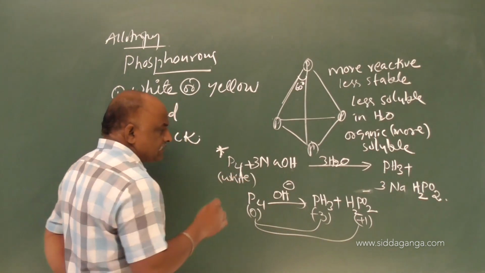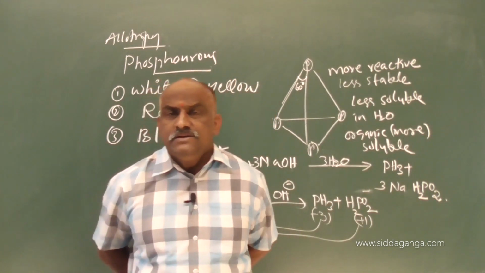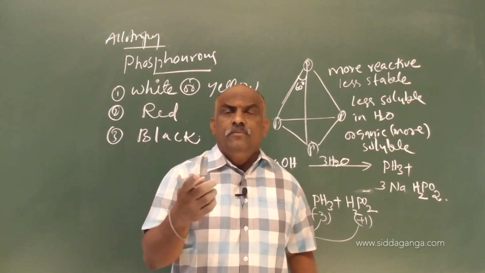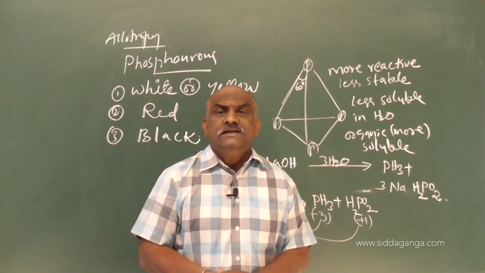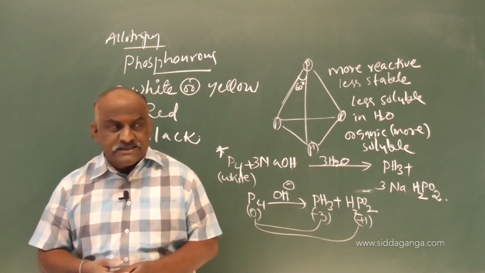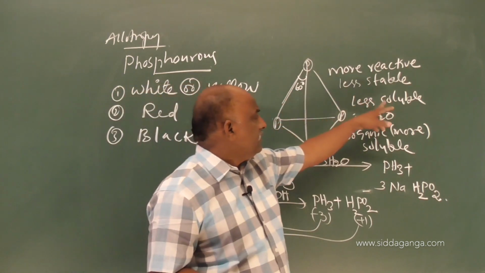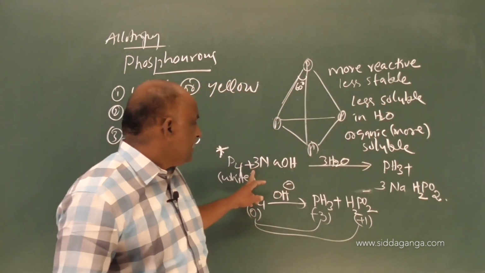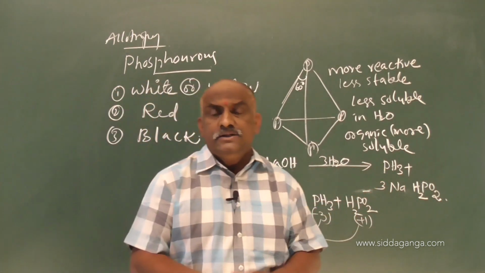P4 is white phosphorus. White phosphorus is poisonous and more reactive. What is the reason for being more reactive? Due to the angle strain. What is the angle strain? The PPP angle strain is 60 degrees. It is less stable, less soluble in water, more soluble in organic compounds. It is treated with NaOH to liberate phosphine, and this is an example of disproportionation.